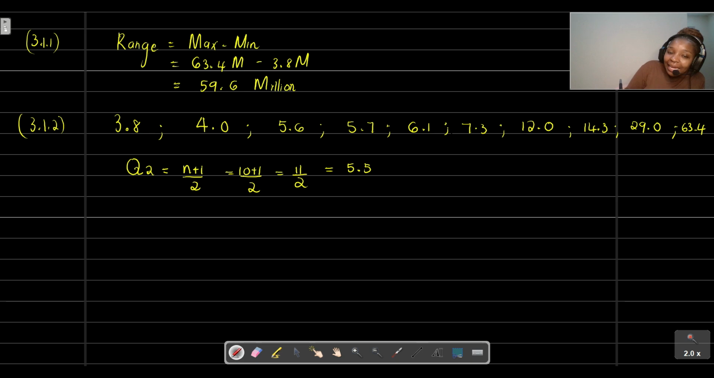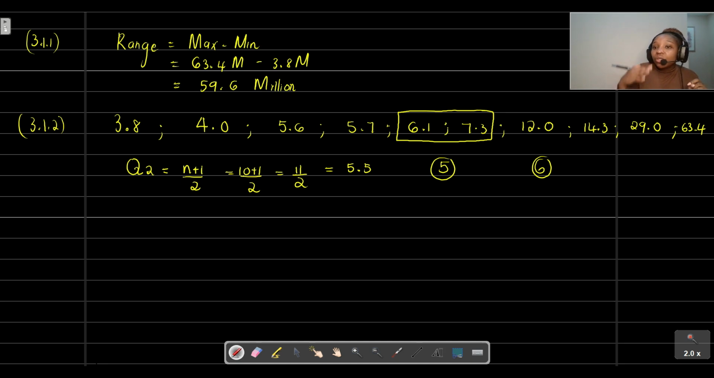It's telling us that 5.5 is a number that is in between 5 as well as 6. So we need to find the 5th data point as well as the 6th data point. We're going to add those values together and divide that by 2, and that is going to give us the median. So we count 1, 2, 3, 4, 5, 6. Our median is a number that's going to be in between those two values.